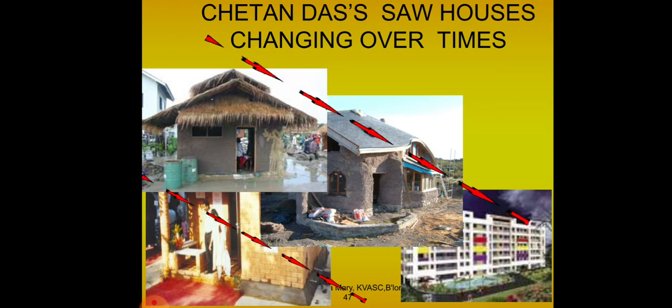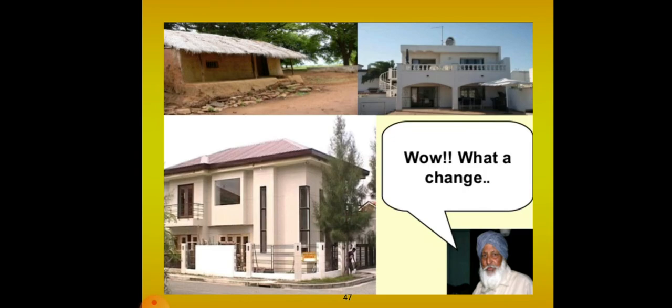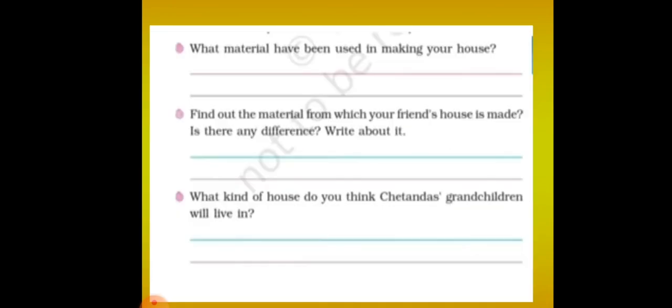So Chetan Das saw many houses changing over time. As time passed, the houses were changing. So Chetan Das is just expressing, wow, what a change, right? So many changes have taken place. Yes, let us see the questions asked in your textbook now. On page number 101, you have to write down the answers. Let us see what the questions are.